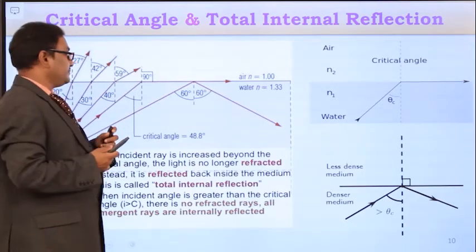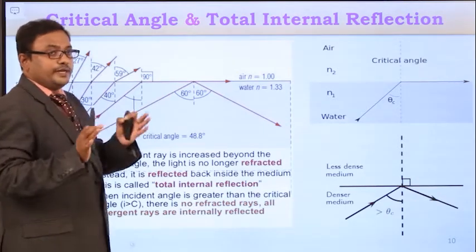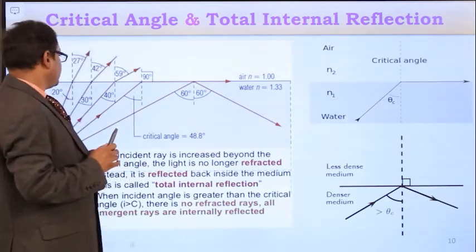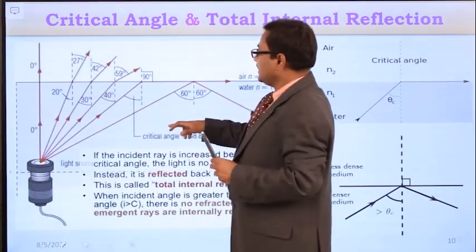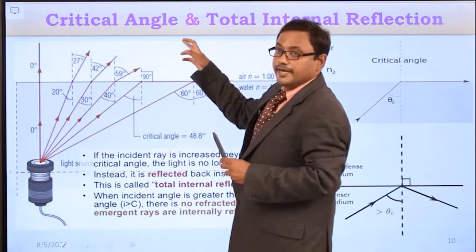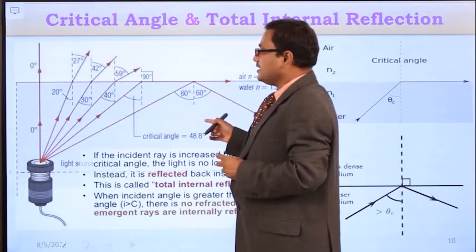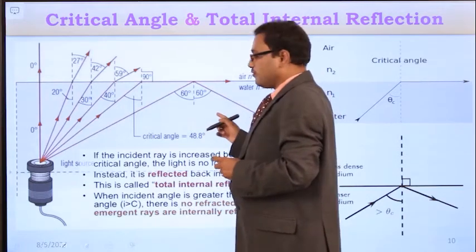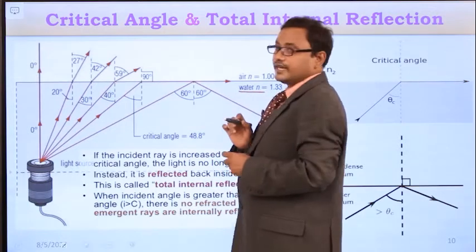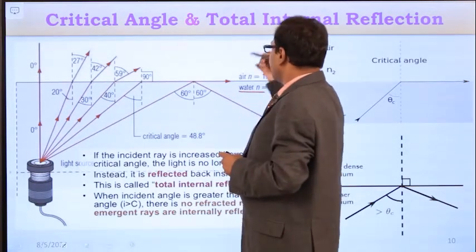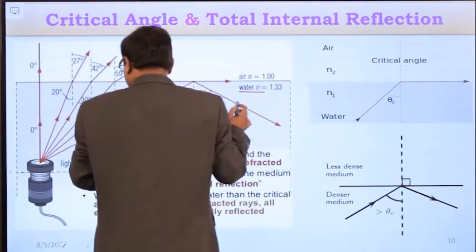To define the critical angle, consider two mediums, medium 1 and medium 2. This is medium 1 and this is medium 2. Assume medium 1 is the denser medium. In this example, we have taken water as the denser medium, and the other medium is air. So here, water is the denser medium.